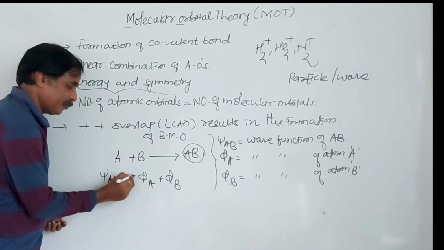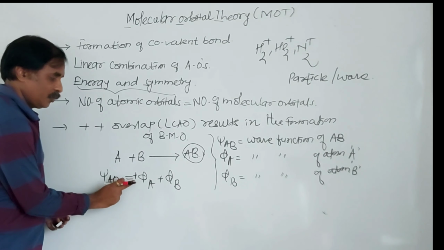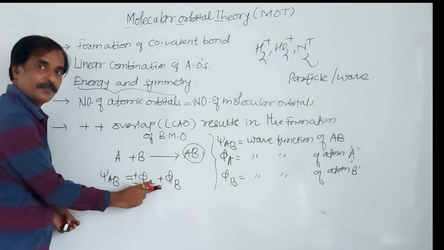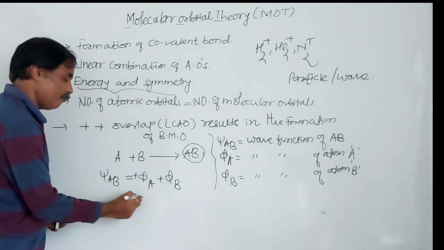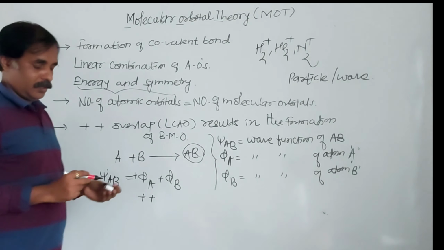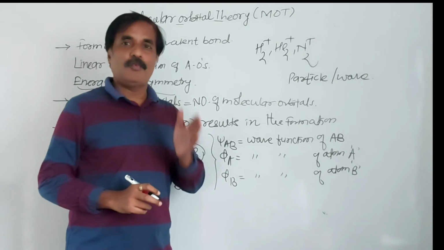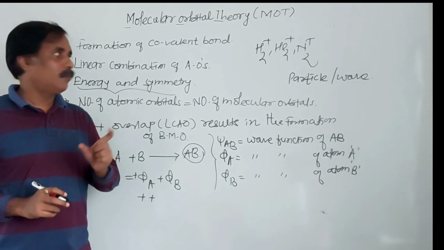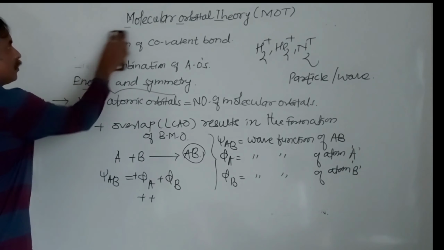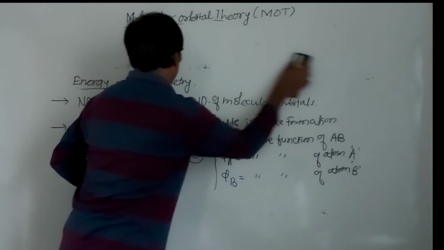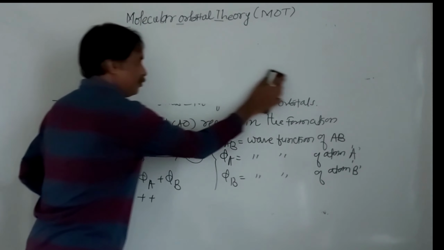It is positive. So here it is positive, positive. This linear combination is said to be a positive, positive overlap. And remember, when there is a positive, positive overlap, it forms a bonding molecular orbital. Suppose this is equation number 1. I will square this equation.